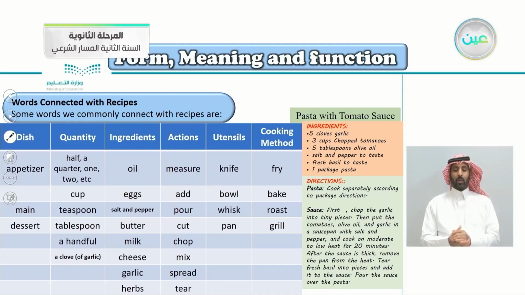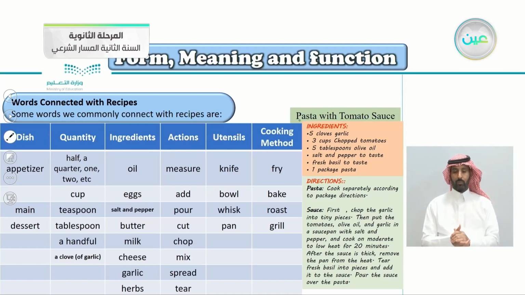Utensils, things that you use. You use the knife, the spoon, or bowl, a bowl of flour, for example. Whisk, pan, the pan you use to cook eggs, for example. Cooking methods, how you cook things. You fry them, like the chicken, for example. You bake them, like pies. Roast, like the chicken. You grill them, as you do with some beef. So all of these words are related to recipes and how you cook things.